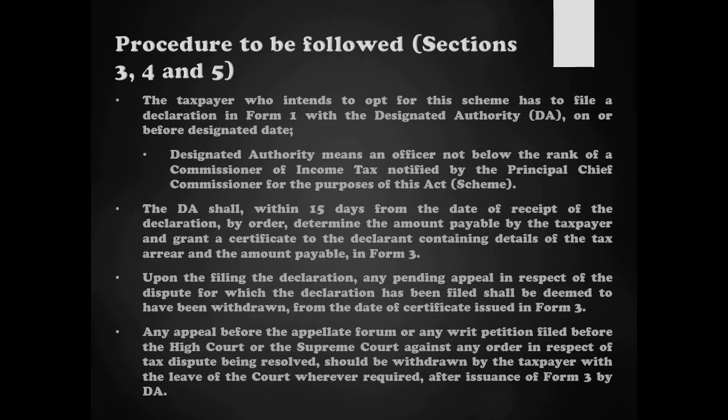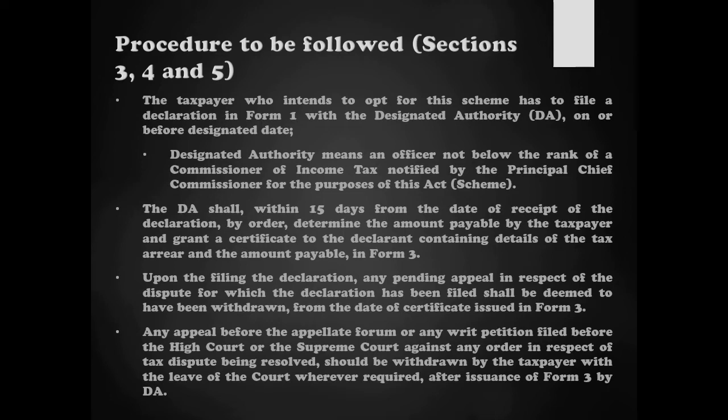Designated authority. Who is the designated authority? The Act defines a designated authority to mean an officer not below the rank of a Commissioner of Income Tax, who shall be notified by the Principal Chief Commissioner of Income Tax for the purpose of this Act. So the designated authority shall be notified by the Principal Chief Commissioner.